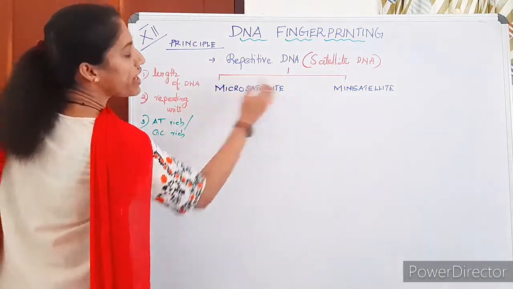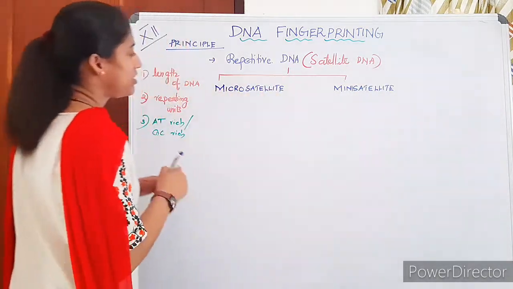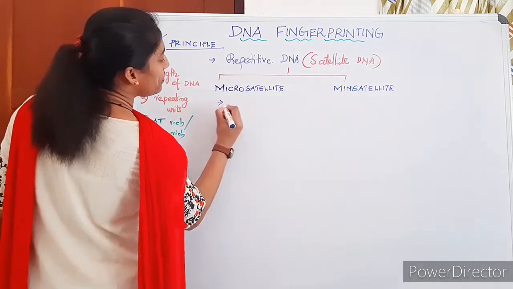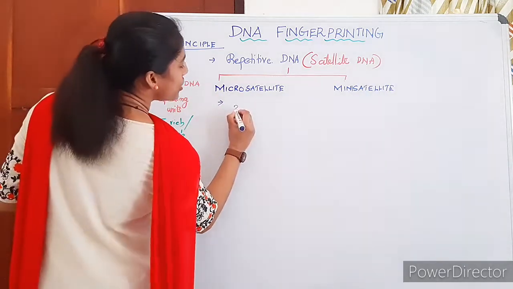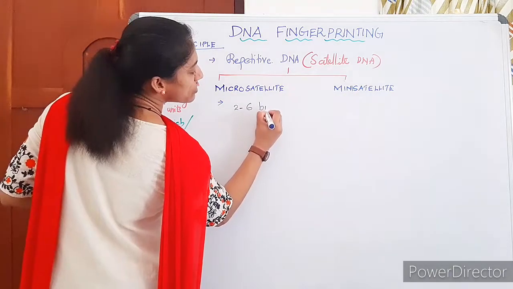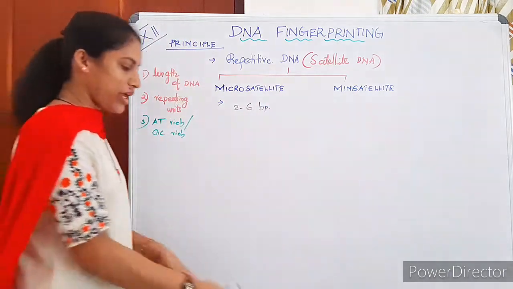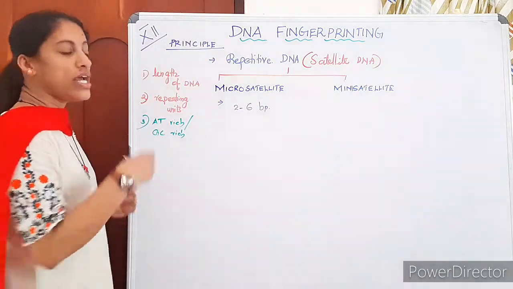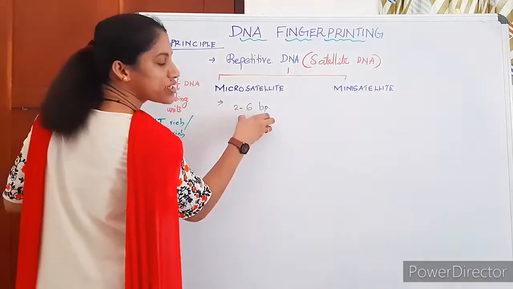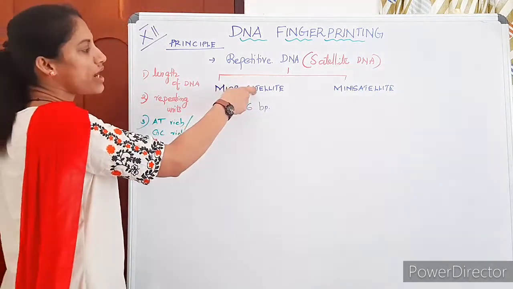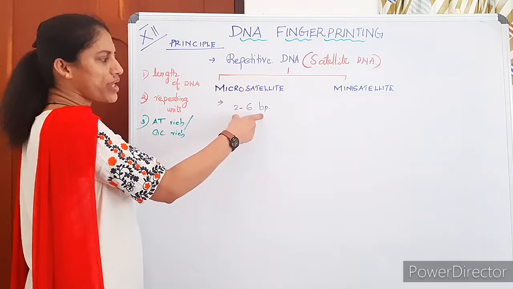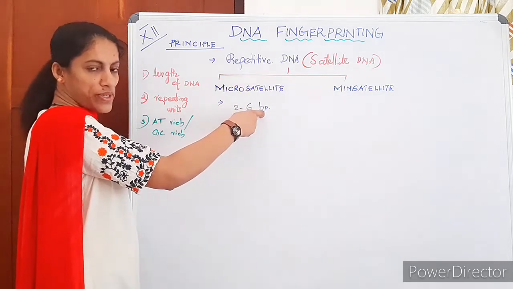That means in a microsatellite, the repetitive segment is 2 to 6 base pairs long. If there is a repetition of 2 to 6 base pairs, that comes under microsatellites. In some books you can see up to 10 base pairs.